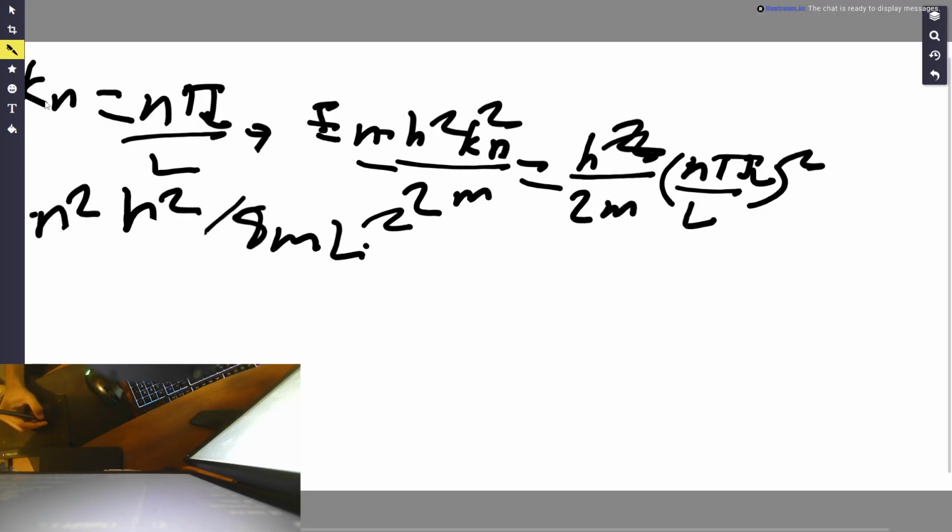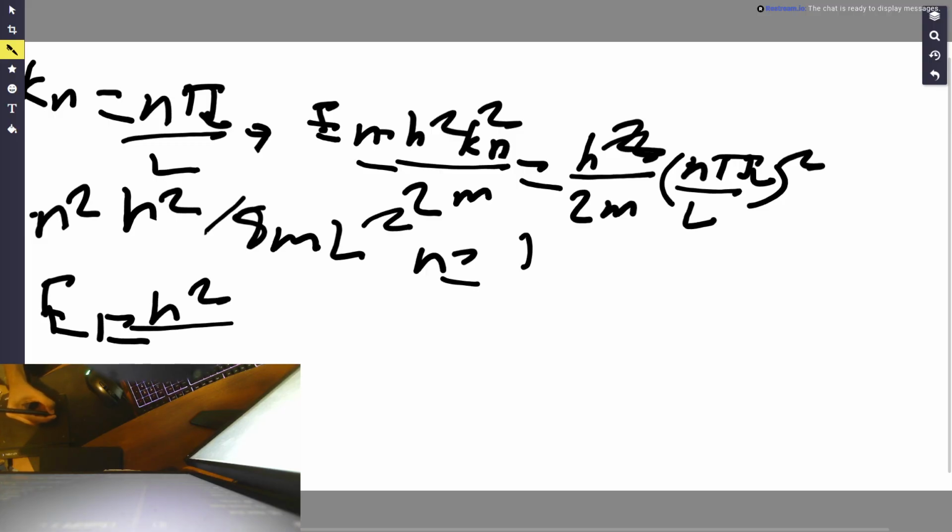So the zero-point energy appears automatically, and the ground state is n equal to 1. So E sub 1 is equal to h squared over 8 m L squared, which is greater than 0.